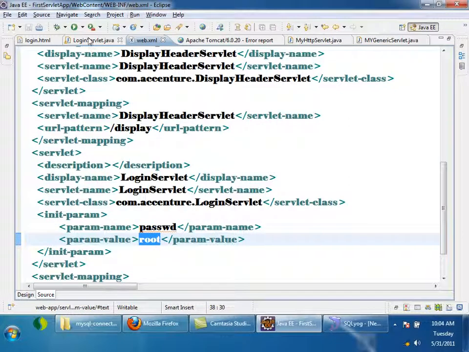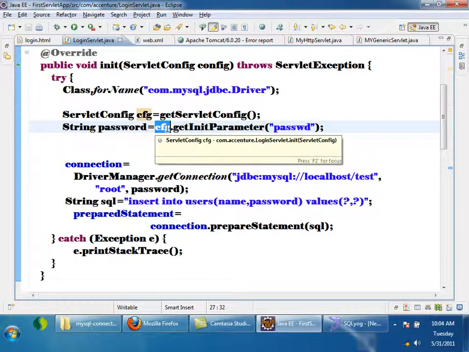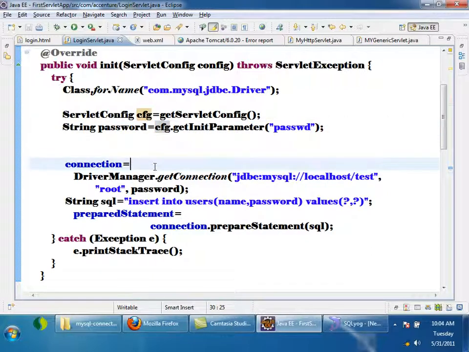What is my code doing here? My code is getting it from the web.xml only, right? config.getInitParameter is reading from that XML file only, right? So I avoided hard coding. Okay, so this is the way to get initialization parameters inside a servlet. Okay, and I have a few more questions here.